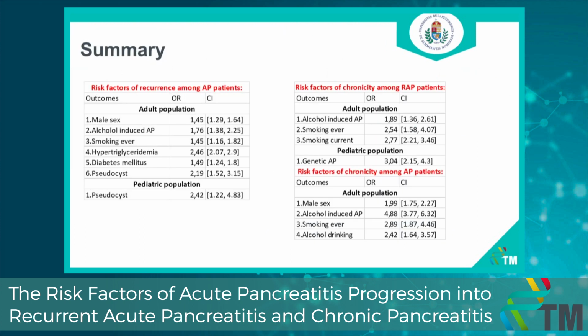Here you can see the identified risk factors. In the first column, you can see the outcomes. On the second, the odds ratio. In the third, confidence intervals. In the first table, you can see the risk factors of recurrence. In the second one, risk factors of chronicity in patients with recurrent acute pancreatitis. And in the third one, risk factors of chronicity in patients with acute pancreatitis. And you can see we separately analyzed the adult population and the pediatric population.